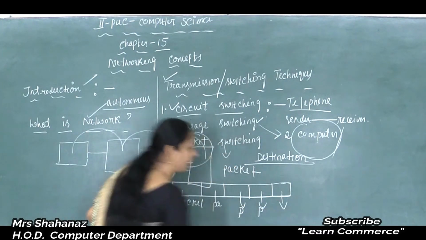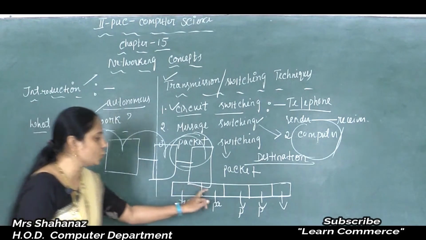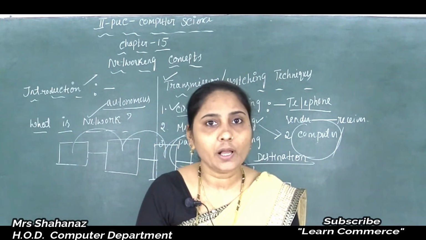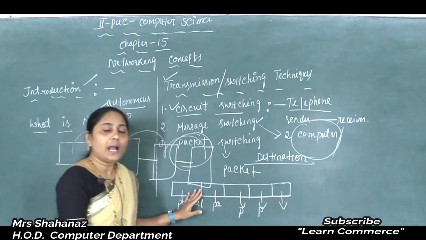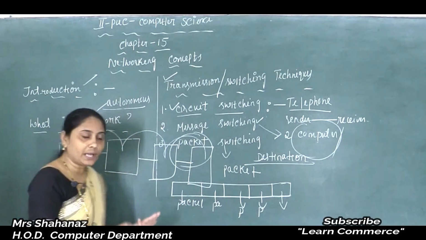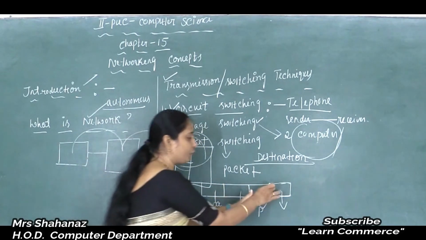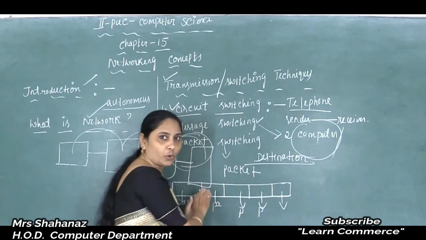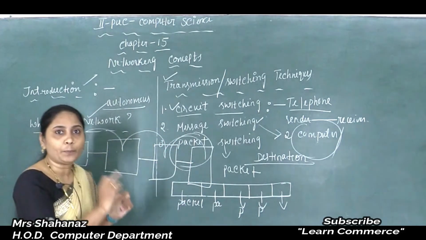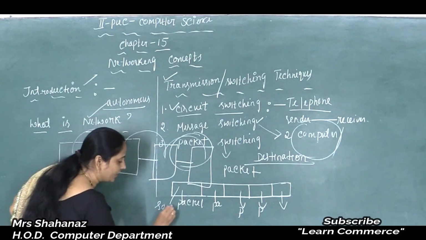So here, totally how many small units or parts are there of the message? 1, 2, 3, 4, 5. So 5 packets are there in this example. So clear the meaning of the packet here. After that, maybe you want to pass one packet, second packet, third packet, fourth packet, fifth packet, all those packets going to pass one after another here. So each packet is tagged with the appropriate source and destination address.